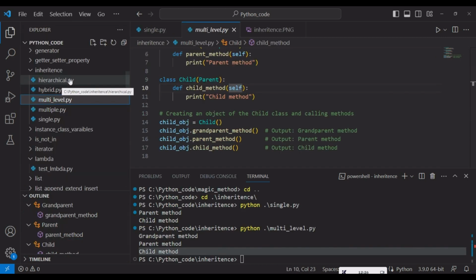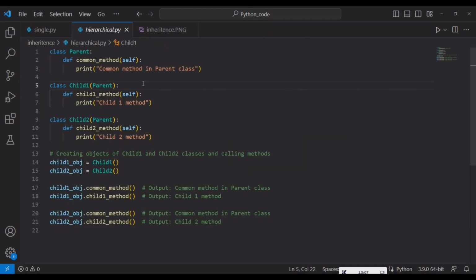Now we will see hierarchical inheritance. Multiple child classes are inherited by a single parent class, that is hierarchical inheritance. The same way we have implemented here, we have created a parent class, and the parent class has a common method. Okay, this we are going to use in child classes.